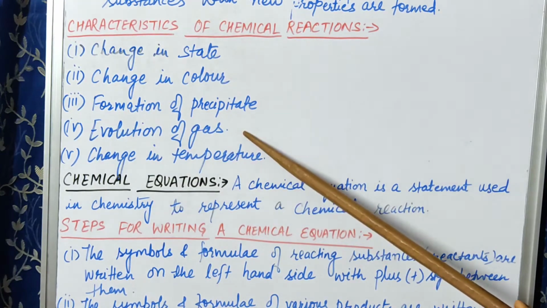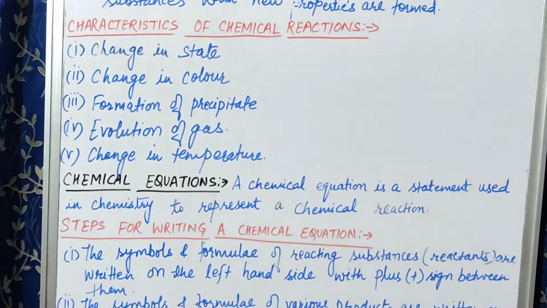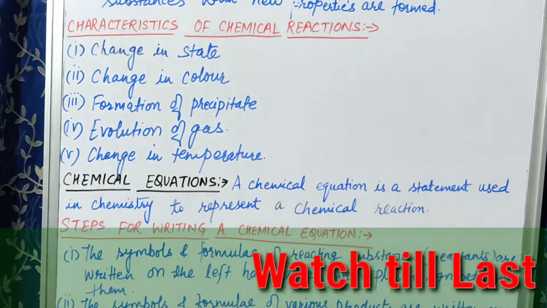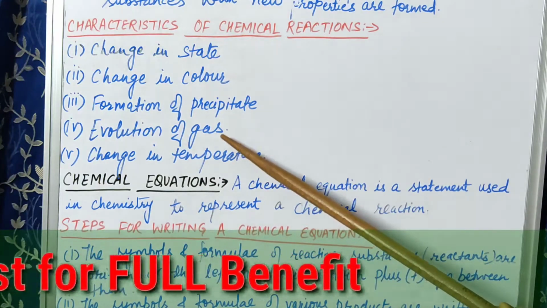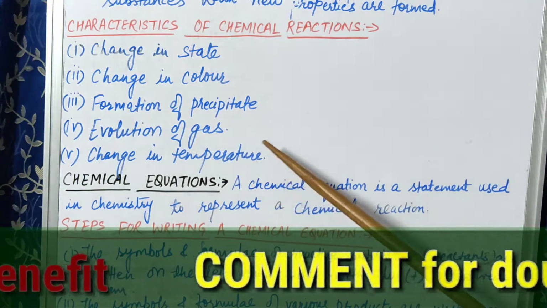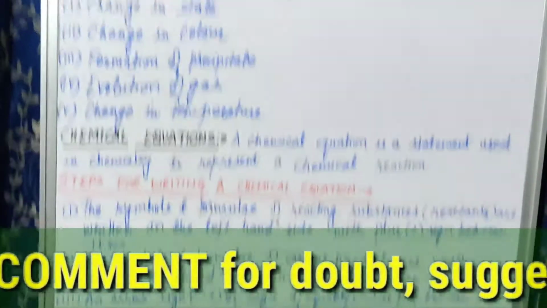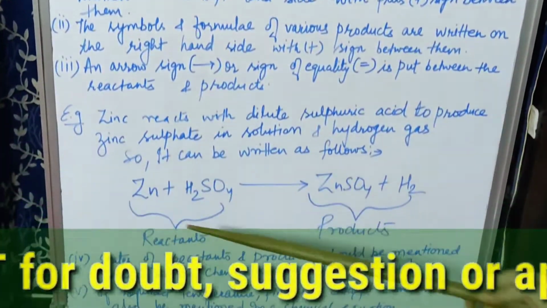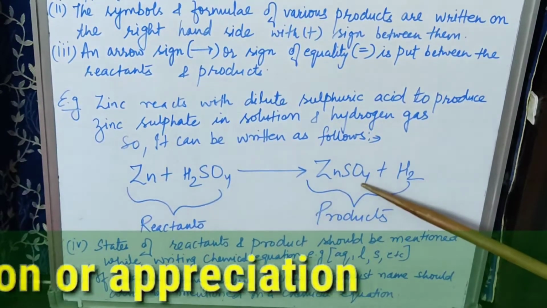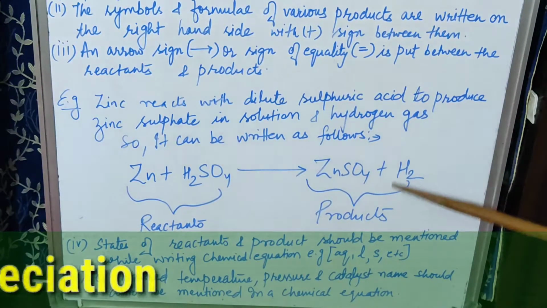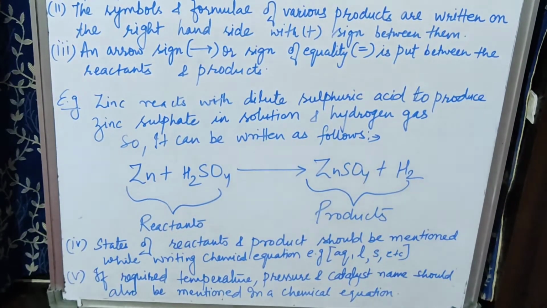Fourth is evolution of gas. This can be understood by one simple example. If zinc granules are added into dilute sulfuric acid, then there will be evolution of hydrogen gas. I have written the reaction here. You can see here, zinc is added to dilute sulfuric acid, ZnSO4 has been formed and H2 gas is liberated.